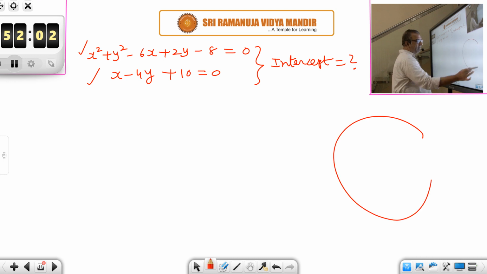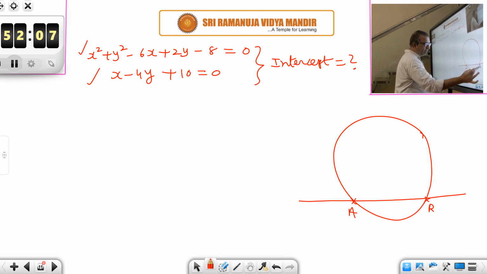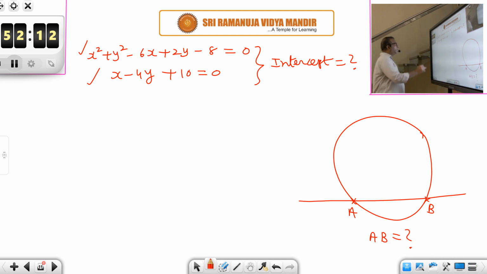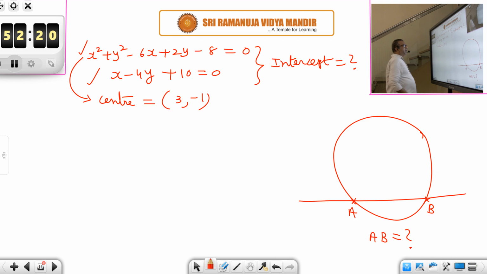That means circle is given, line is given. So the line is intersecting the circle in 2 points. So what is AB? AB length is how much? That is the question. So what is the center of the circle? 3 comma minus 1. Minus 6 divided by 2, change the sign. 2 divided by 2 and change the sign. Okay, radius r square, not r but r square. G square 9 plus f square, center we have to square it. 9 plus 1 minus c. So minus of minus 8 plus 8.